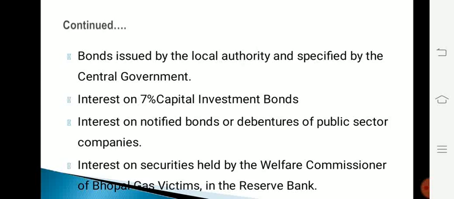Bonds issued by the local authority and specified by the central government, interest on 7% capital investment bonds, interest on notified bonds or debentures of public sector companies, interest on securities held by the Welfare Commissioner of Bhopal gas victims in the Reserve Bank.